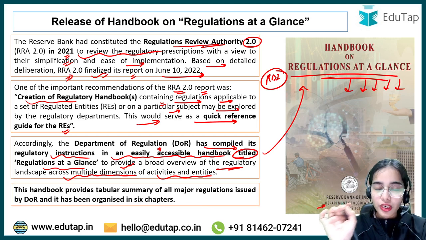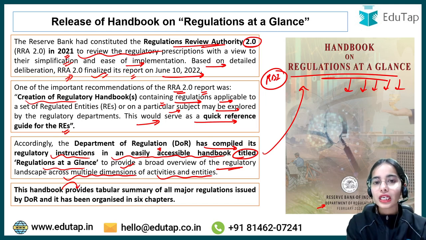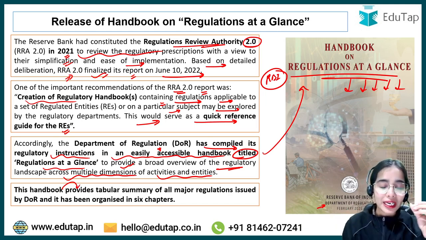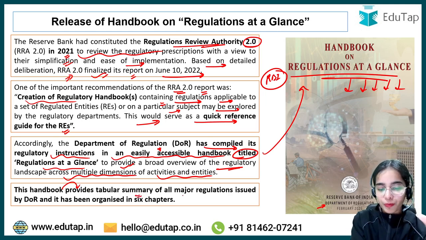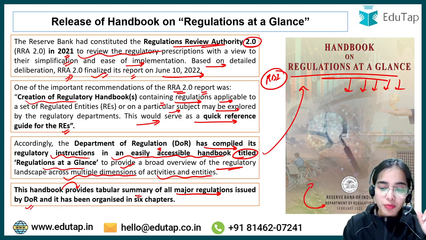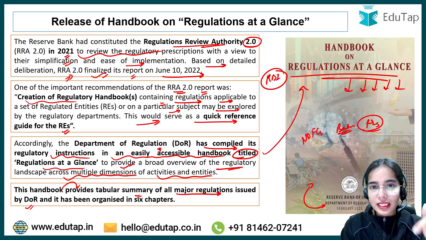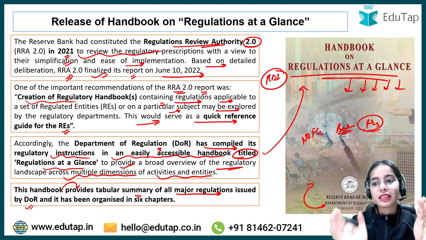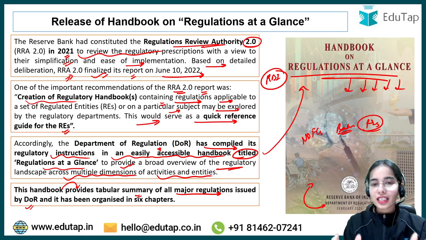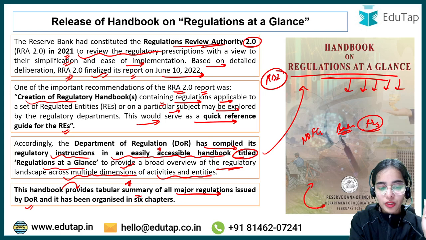But here this handbook is providing the information not in just statements and paragraphs. It is actually providing the information in a tabular summary of all major regulations issued by the Department of Regulation. And remember this, the Department of Regulation issues the regulations for the NBFCs, for the banks, and for the other regulated entities. So you can understand that the regulations have been summarized in this handbook in a very easy to understand tabular format. Okay, all the major regulations have been provided in the tabular summary format, organized in 6 chapters.